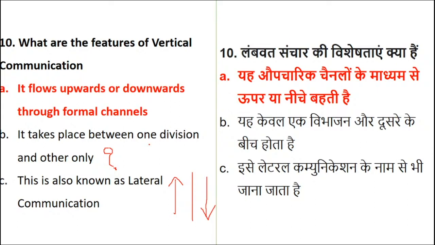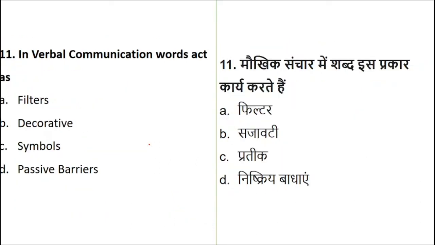So the actual answer is upward and downward through formal channels. Yes, horizontal communication is called lateral communication. Now, this question can bring a little bit of confusion, so be careful. One division to another division... if it is diagonal, then I said it is incomplete. One division to another division at the same hierarchy can become horizontal also. So be careful to read the question properly.